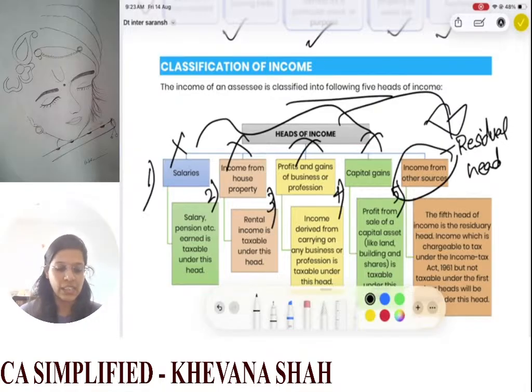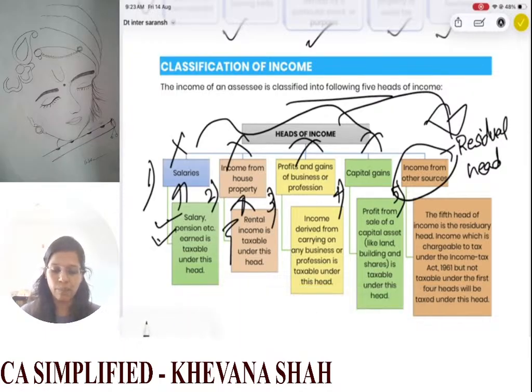Now in salary, you have salary, you have pension, both these earned is taxable under these heads. So if you have any salary or if you have any pension, it will be taxed under your head of salaries. Then if you have any rental income from house property, it will come to income from house property. Next we have PGBP.